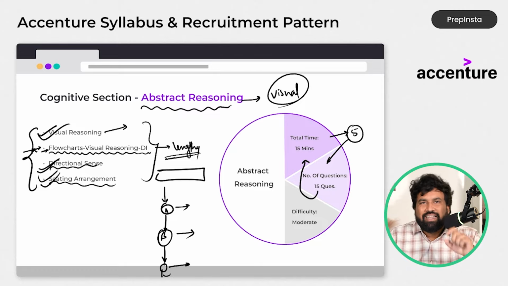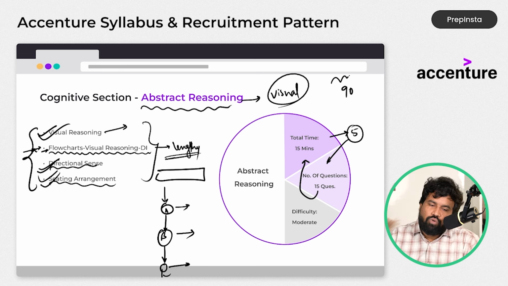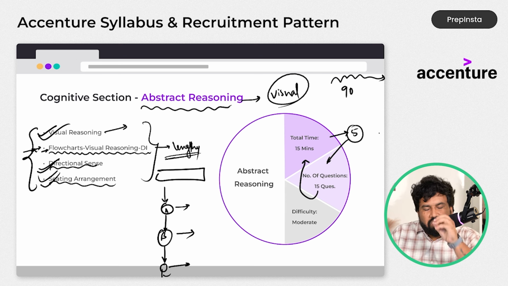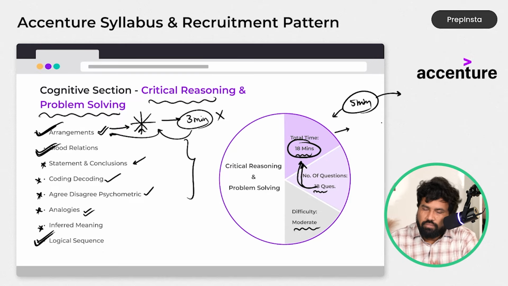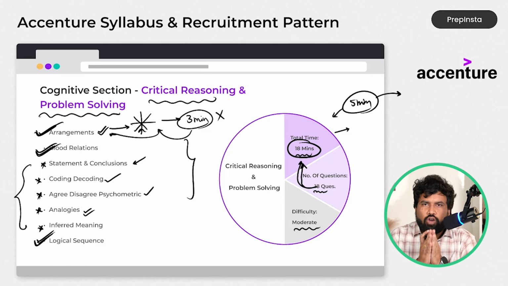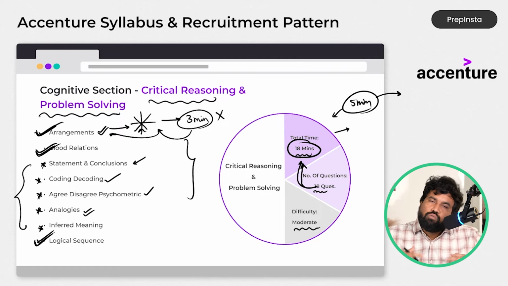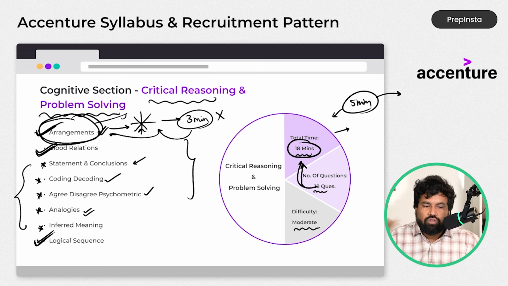Why? Because inter-section and intra-section navigation is also allowed. So there are 90 questions, right? You can move from any question to any question. So it completely depends on your practice. For example, if I am the student, I will solve simple problems first, and the lengthy problems I will keep for later, and I will save the time. In the beginning I will have more energy, so within less time I can do more problems. And if I spend my energy entirely on one problem for 2 to 3 minutes, I can miss 4 to 5 problems in the next sections, right? Like that it will happen.